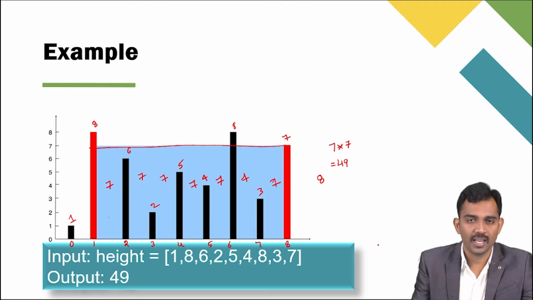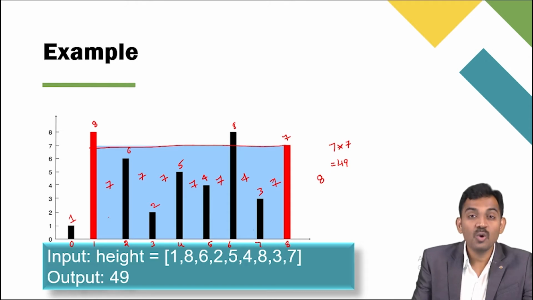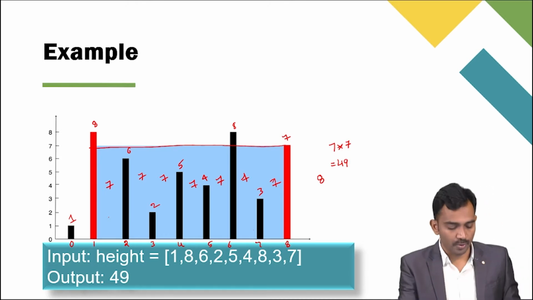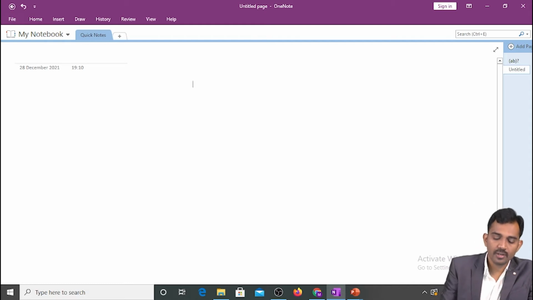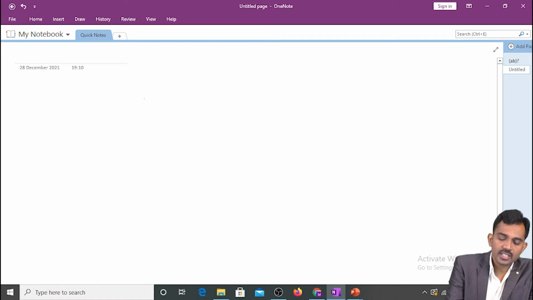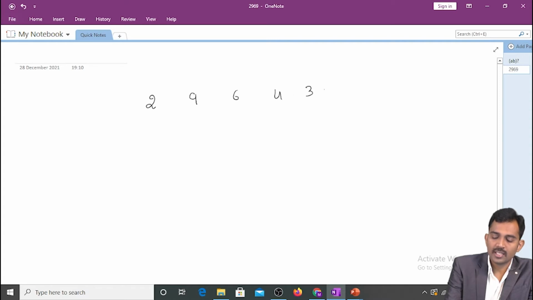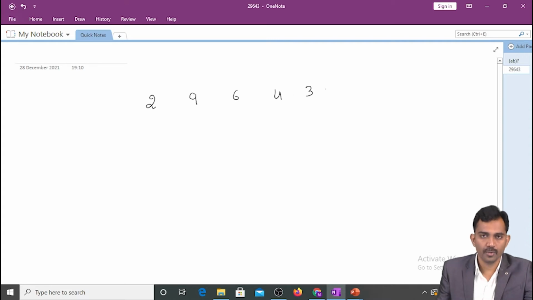You need to solve the problem like this. How to solve this problem in the brute force method? And what is the time complexity if you solve this problem in the brute force? Let us see. For example, if you consider an element, right? If you solve in the brute force method, you just take an example of 2, 9, 6, 4, 3, right? These are the ports they have given. And what is the maximum water you can store here?